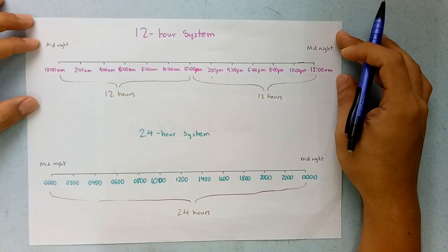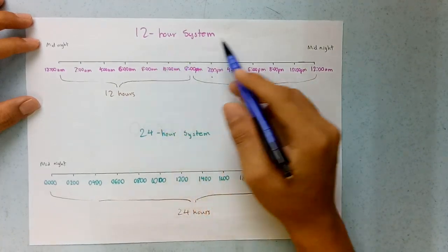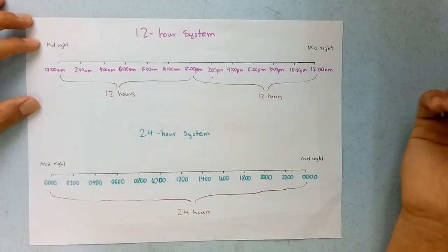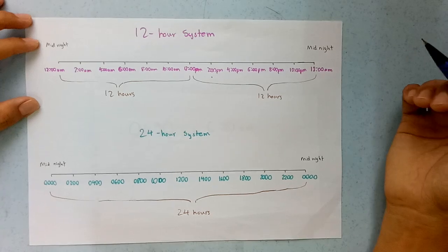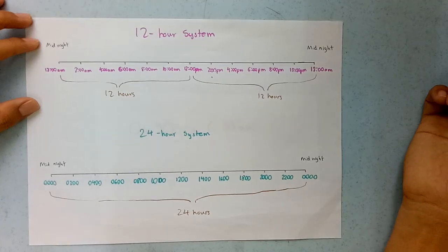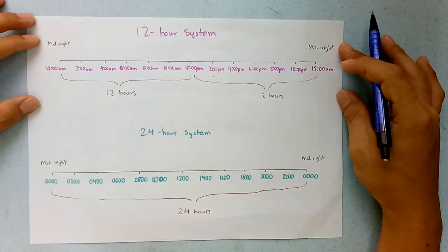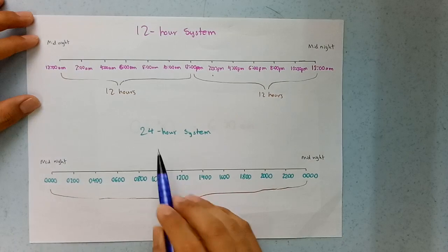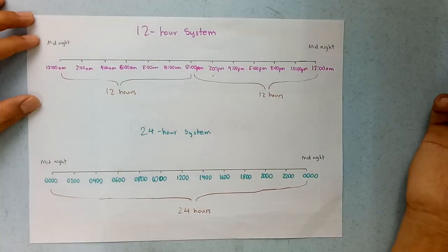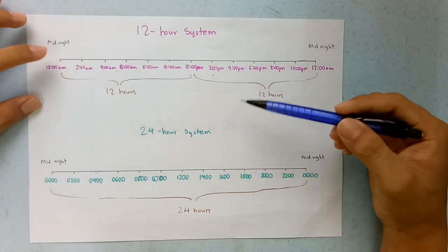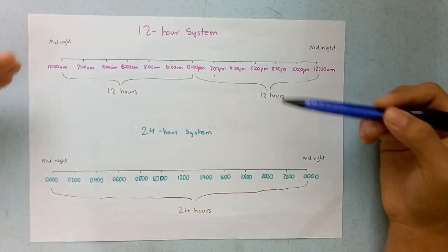Many of you are familiar with this 12-hour system, which is what we are using every day: 9 a.m., 10 a.m., 2 p.m., 4 p.m., 8 p.m., all those things. All right. So the thing that you might not be familiar with is this one, the 24-hour system. I will just explain to you what the difference between them is.